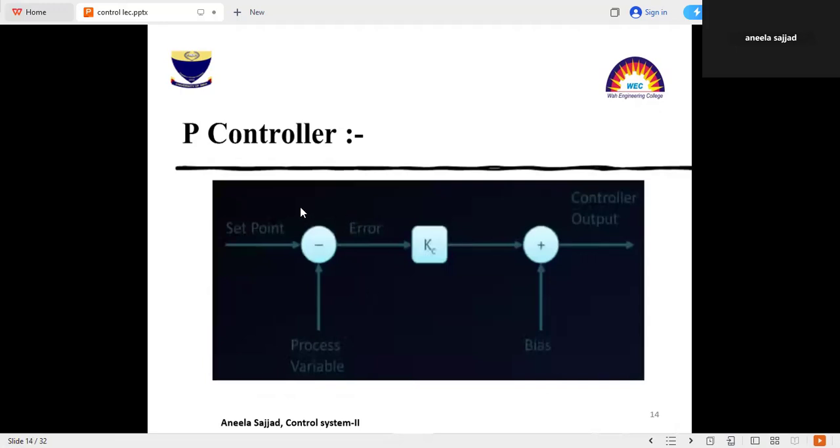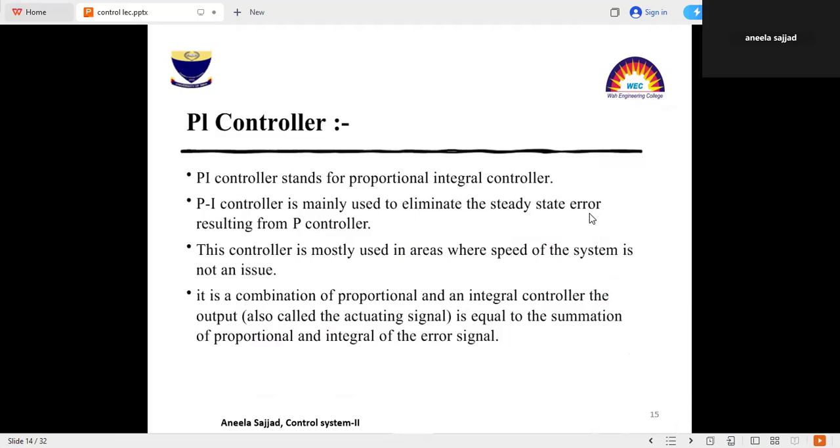This is the block diagram of the proportional controller. Here you can see the difference between the set point and the process variable. Error will be equal to the difference of set point and process variable. Kc is the constant, and this is the bias and the controller output.